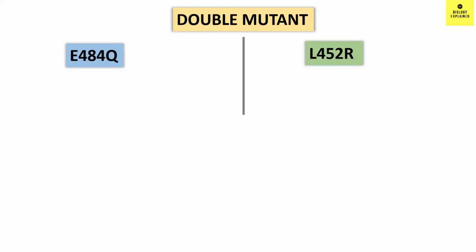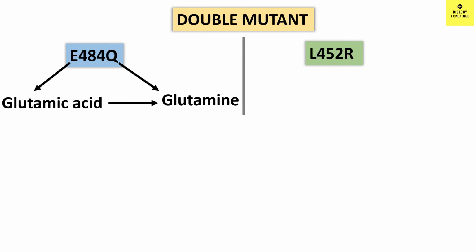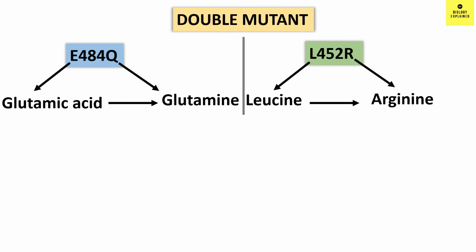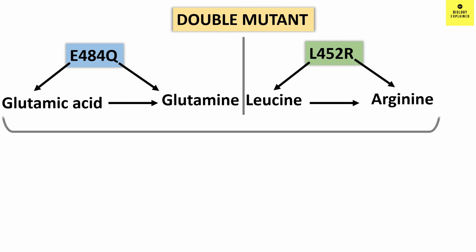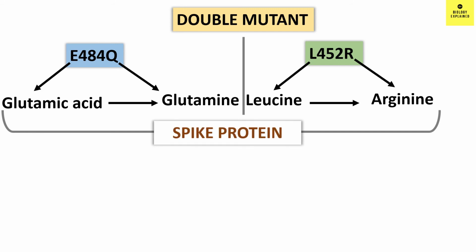So in the case of the double mutant, amino acid E, which is glutamic acid, at position 484 has changed to amino acid Q, that is glutamine. And similarly in the other mutation, amino acid leucine has changed to amino acid arginine at position 452. And these mutations are in the spike protein. Now that you know what the double mutant is, let's understand why it is concerning everyone.